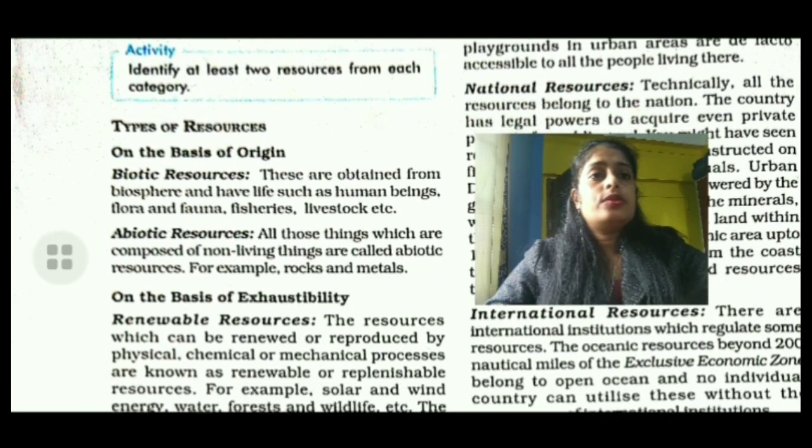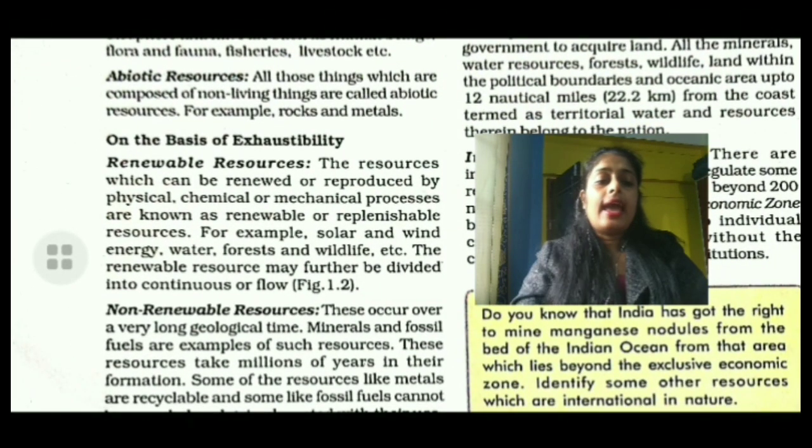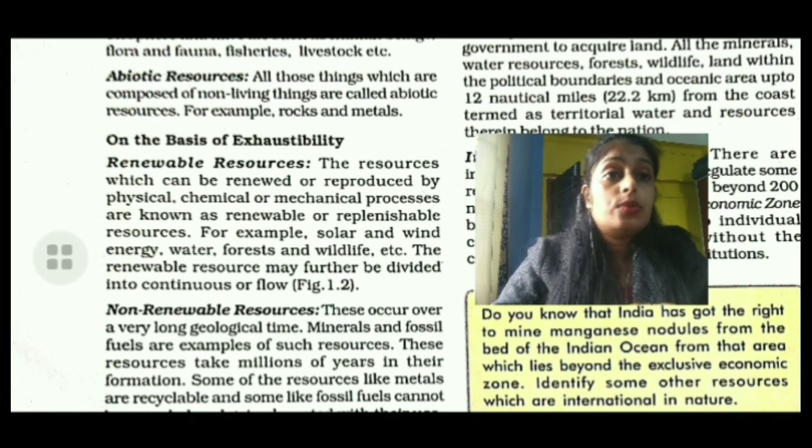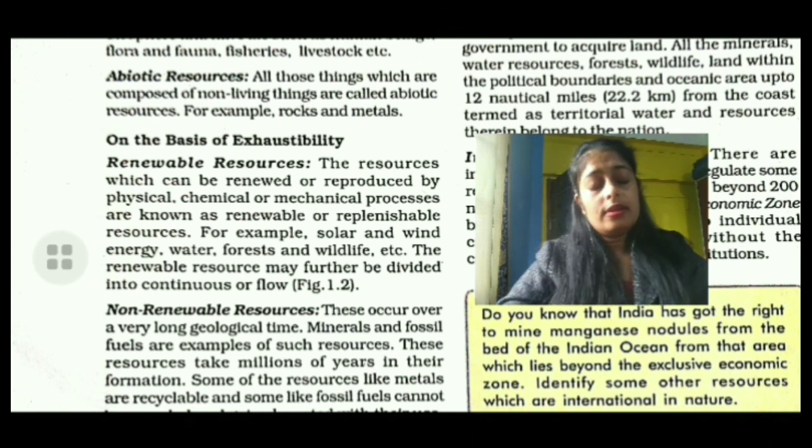Now we will switch over to the next category, that is, on the basis of exhaustibility. On the basis of exhaustibility, resources are mainly divided into two types: renewable resources and non-renewable resources.